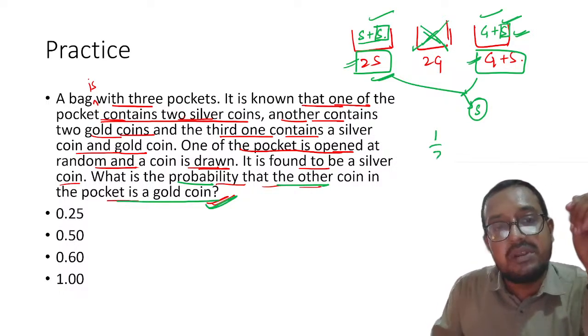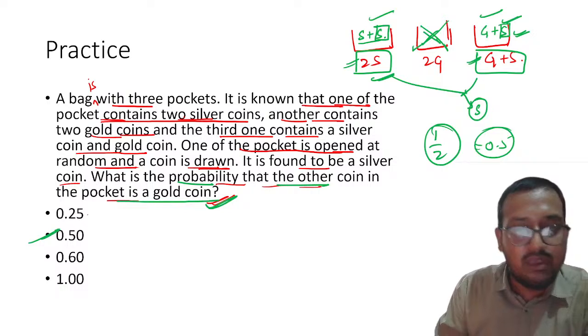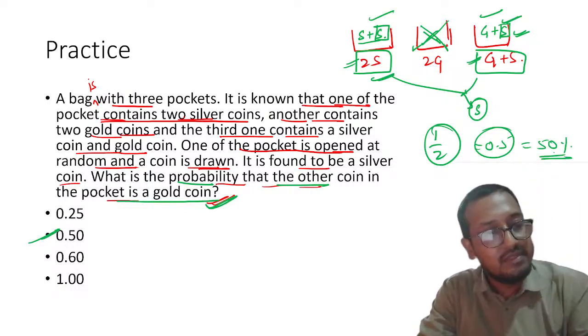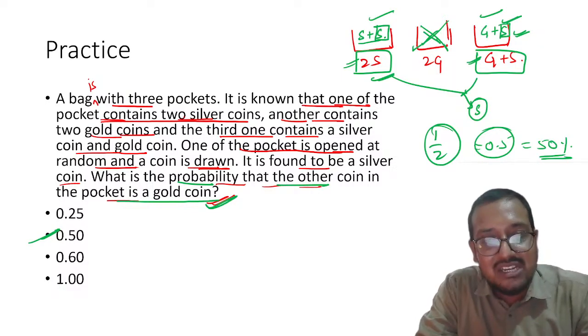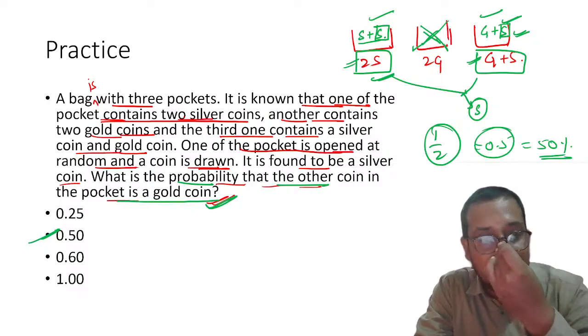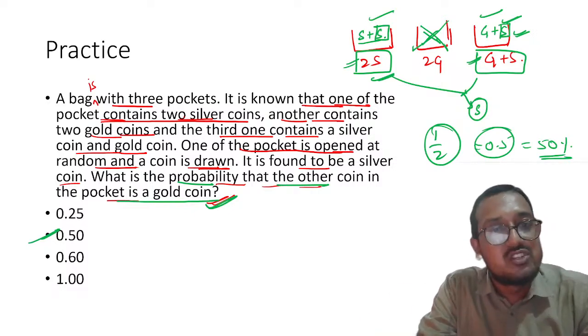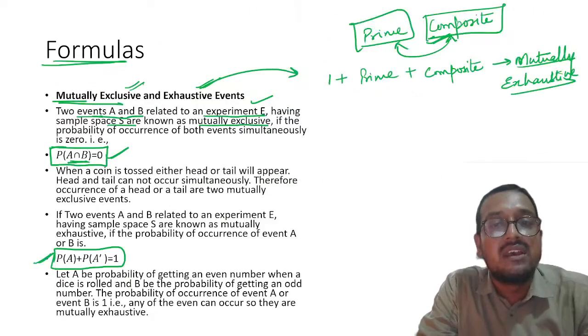So that is why the probability will be 1 by 2, that is equal to 0.5, or if represented in percentage terms, it will be 50%. Understood this thing? Is it clear? No need to apply conditional probability and all those formulas, right? We can easily apply logic and solve this, right? So please try to apply your mind and try to find answers to these probability questions.